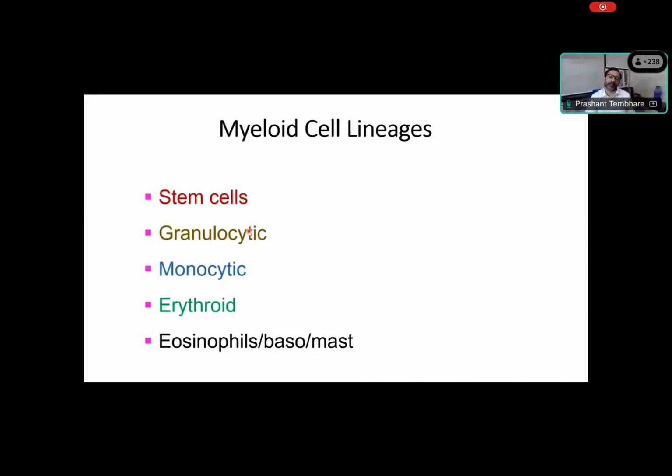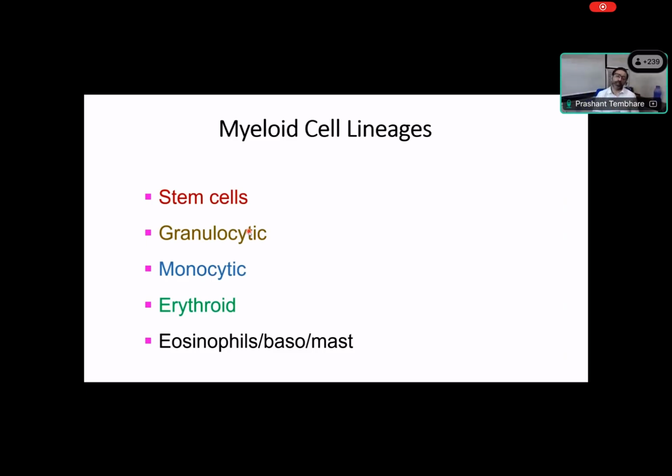Now, when we look at the myeloid cell, the myeloid cell lineage has multiple sublineages. Like we have blasts, stem cells, right? Then we have granulocytic series, monocytic series, erythroid series, also eosinophils, basophils, mast cells, dendritic cells, and there are a few more subsets which also form part of the myeloid cell lineage. But these are the common subsets which we see in gross morphology very frequently, and we can also see morphological abnormalities or dysplasia in these cell lineages. So we will go through all these different series using flow cytometry.